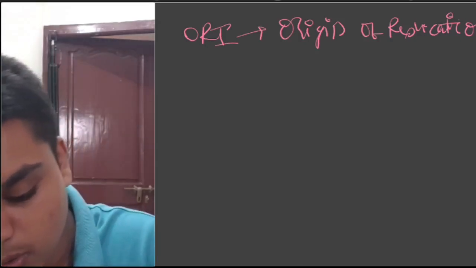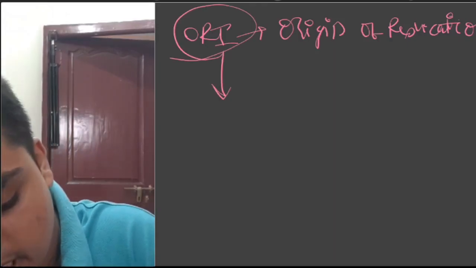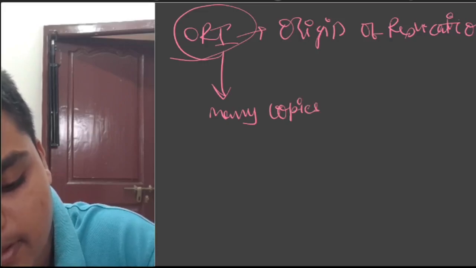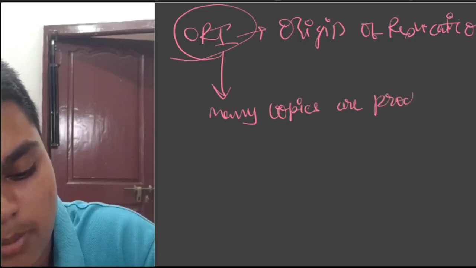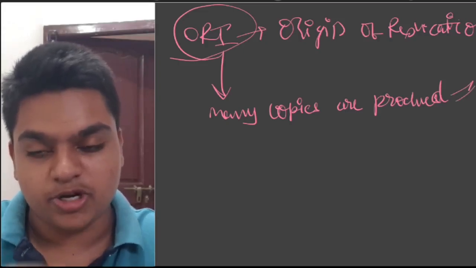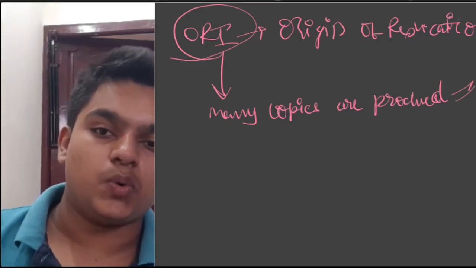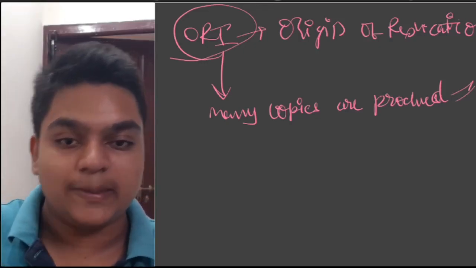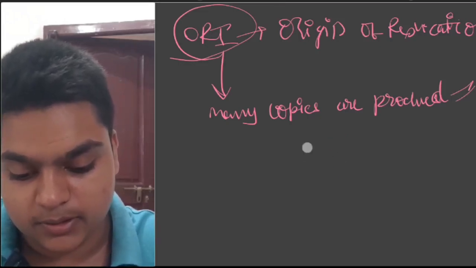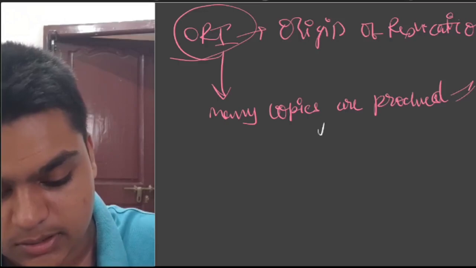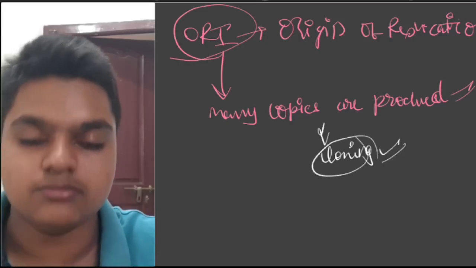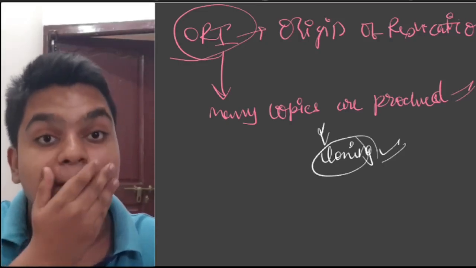Due to the presence of this ORI, many copies of that gene are produced. This process of producing many copies using this ORI, or region of replication, is called cloning. Okay, let me write it with another pen. This process is called cloning. Got it? What is cloning? That process is called cloning.